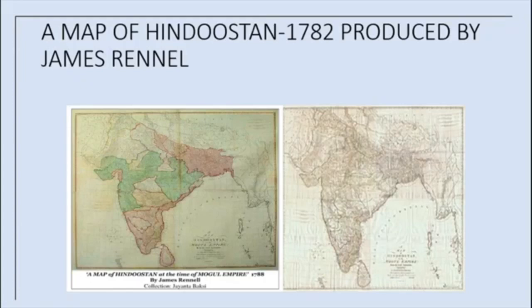histories revolved around the life of British Governor Generals, the activities of Governor Generals. There was no space for Indians. So now let us see how we periodize.